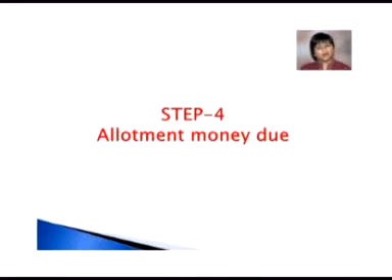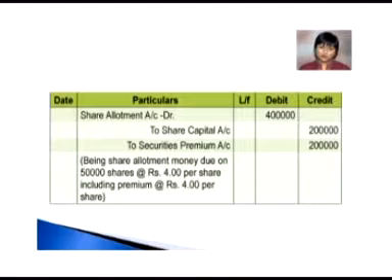Step 4, allotment money due. Now allotment money will also be due on 50,000 shares at the rate of rupees 4 per share. According to the example, the company is going to charge securities premium also at the rate of rupees 4 along with the share allotment. So, when allotment money becomes due, premium money will also become due. An entry will be share allotment account debit to share capital account and to securities premium account. Premium was due rupees 4 for 50,000 shares, amount rupees 2 lakh. So, we will be writing rupees 2 lakh in front of securities premium account.